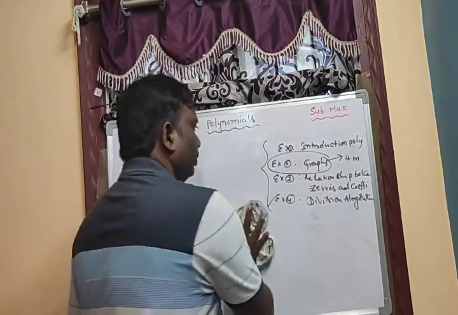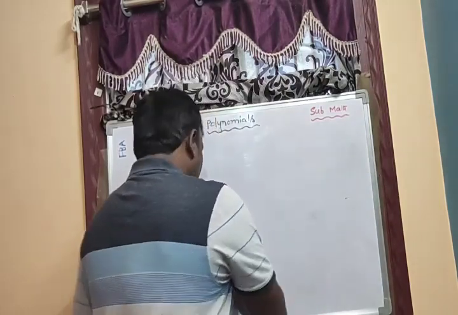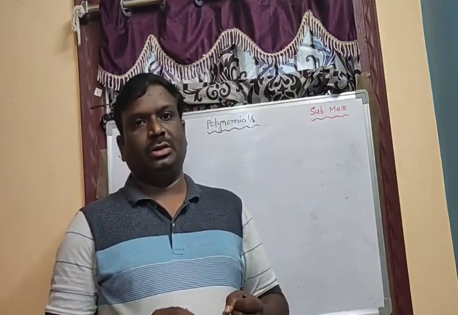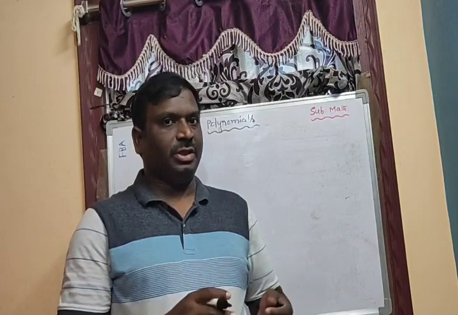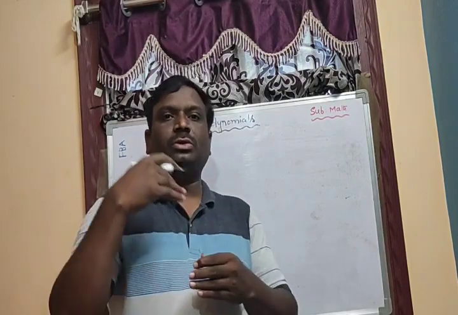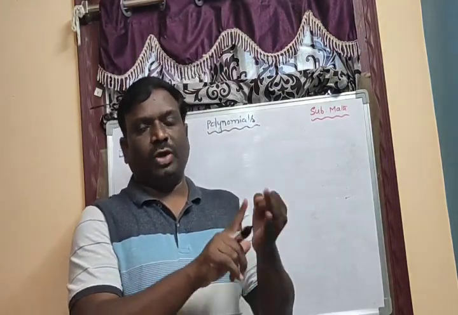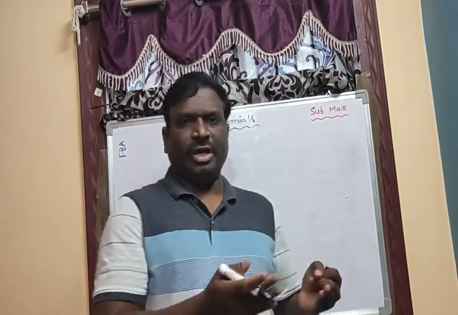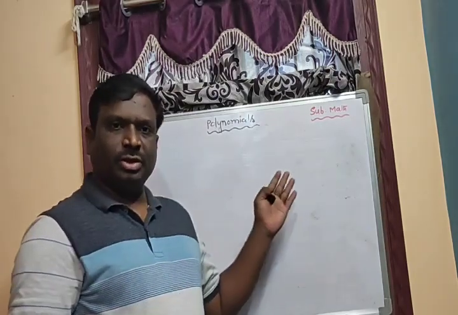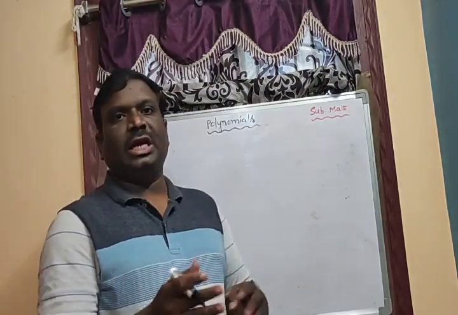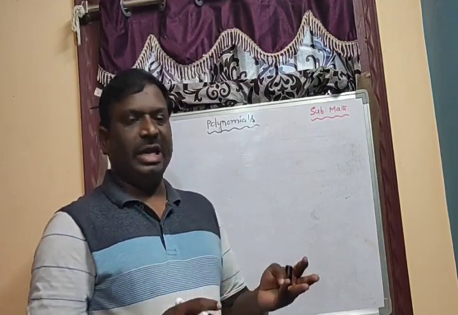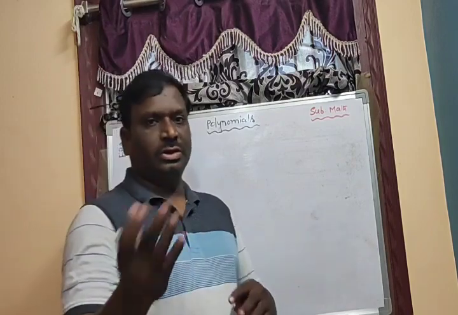Now we'll go through the chapter. Before going to the polynomial definition, first we have to learn the expression, that means the algebraic expression. And before going to expression, first you have to know about variables and constants. What is a variable and what is a constant? You know about variables from 7th class onwards, when we learned the algebra chapter. A variable doesn't have any fixed value, and we can take it as alphabets A, B, C, any variable from A to Z.